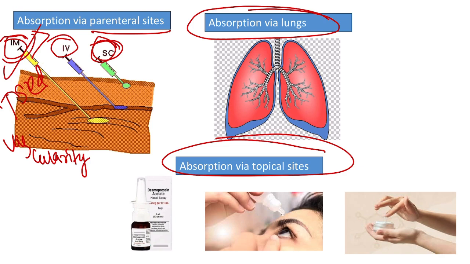Now absorption from mucous membrane is even better than that seen with the skin. This is because it is thin and it is highly vascular. Example, we have oxytocin and vasopressin nasal spray. Then ophthalmic drugs are given, that is in the form of eye drops and ointment, and they are being absorbed from the cornea and conjunctiva.